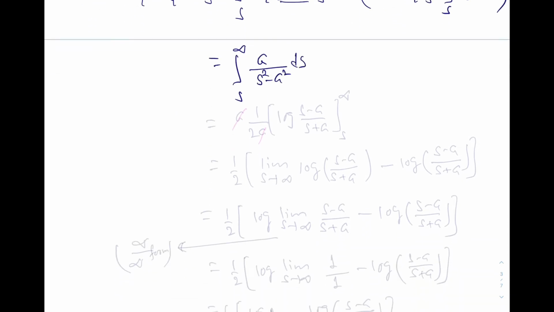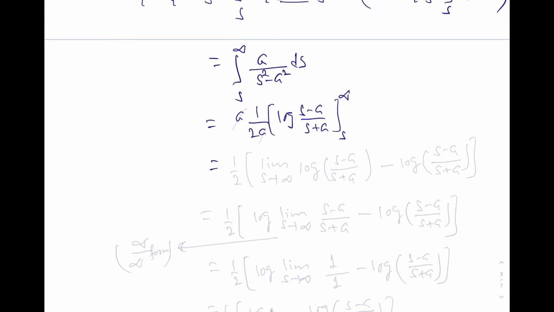s square minus a square ds, and now you should know the standard integration formula, 1 over s square minus a square. So that is 1 over 2a log of s minus a upon s plus a, with limits s to infinity.